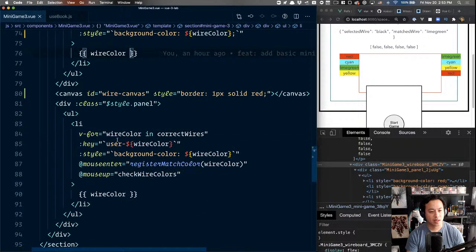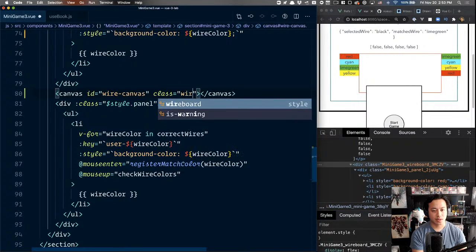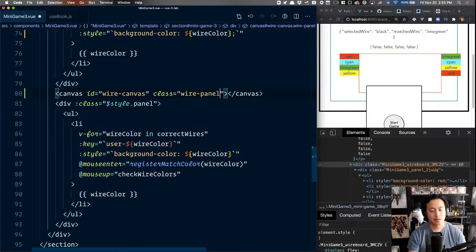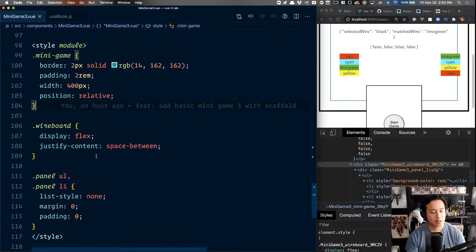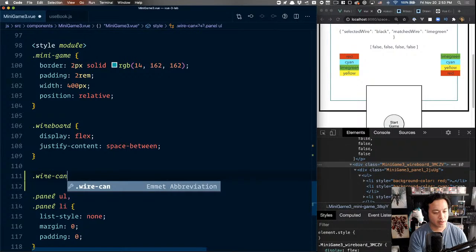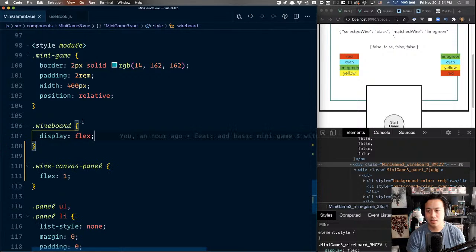So again, we have wire canvas, ID wire canvas. I'm going to say class panel, so wire canvas panel. The reason I say this is because we're going to do flex 1, so now I don't even need the space in between, because this should just fill it up.